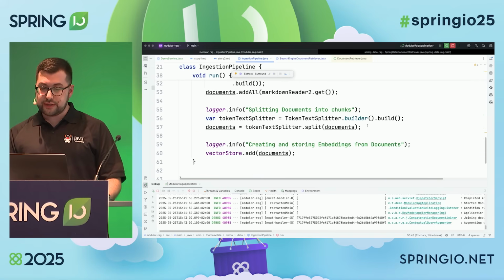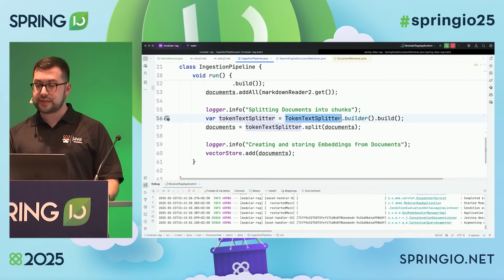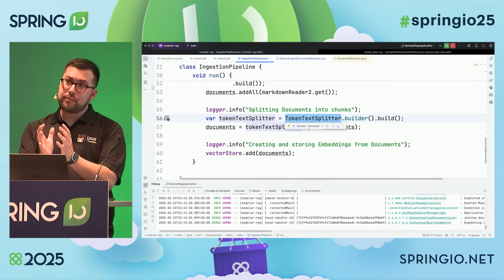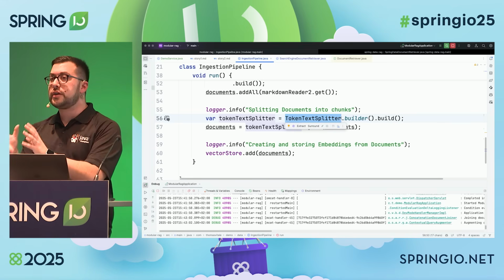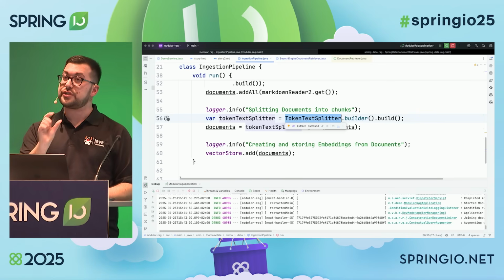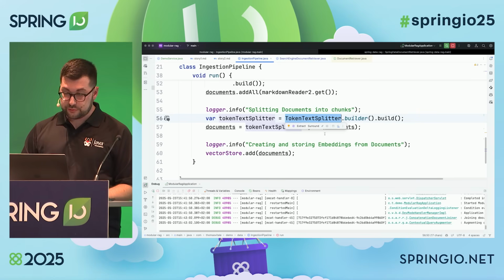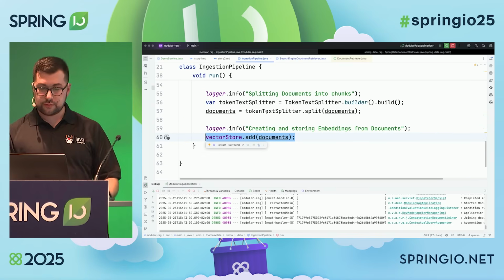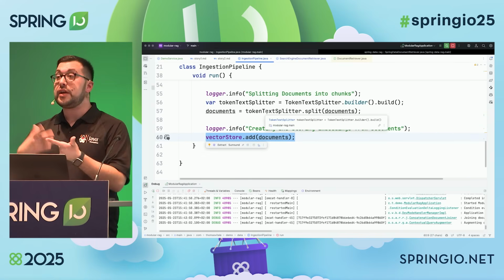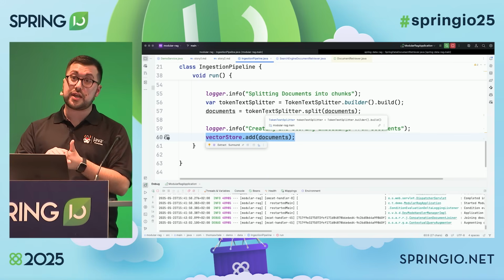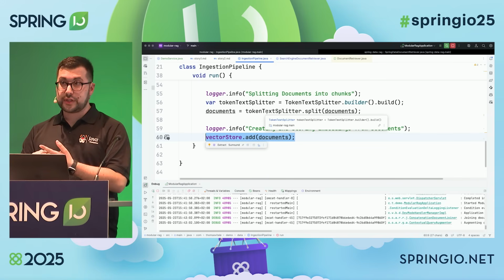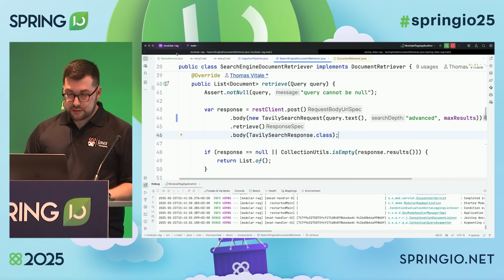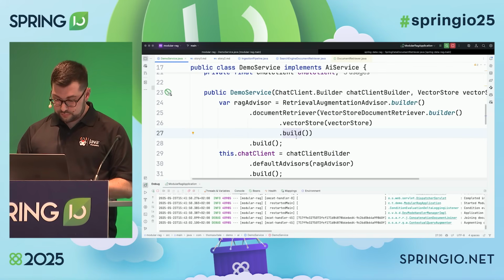Then I'm going to split them using this token text splitter. Again, these documents might be too big, so I'm shrinking them to have smaller chunks so that it's easy to search for just the relevant chunk when we do the RAG flow. And finally, I'm storing them in a vector store. So reading the documents, transforming them if needed. In this case, I'm just splitting them into smaller chunks, and then I'm storing them into a vector store. Okay, we have everything we need now to try this out.